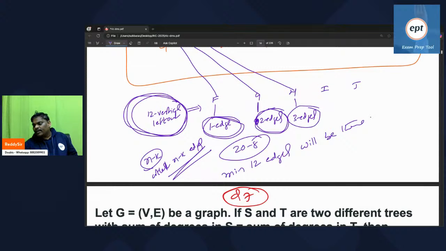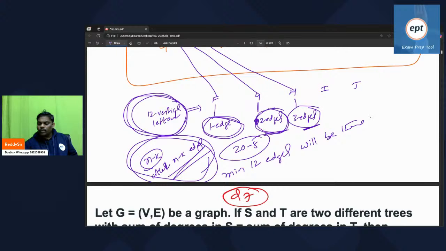What one thing is guaranteed: minimum one edge will come. Every person will give minimum one edge. More edges also he can give. That is the reason the answer is at least n minus k edges. That is the minimum.